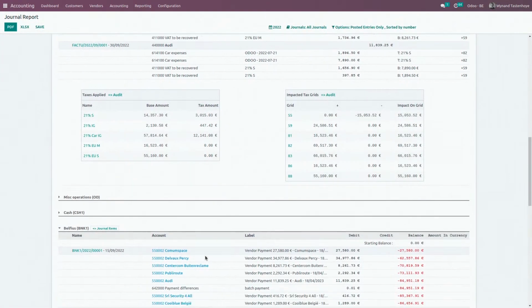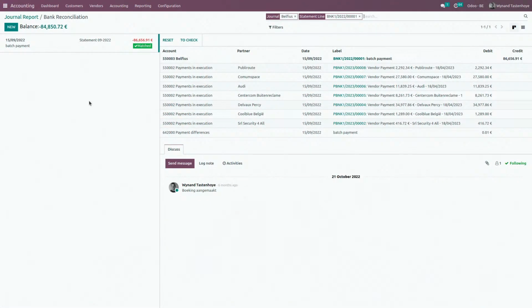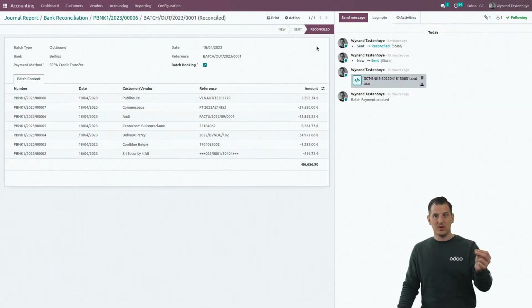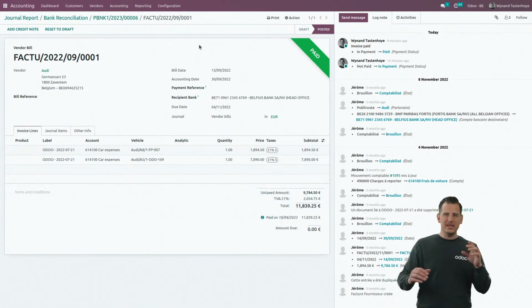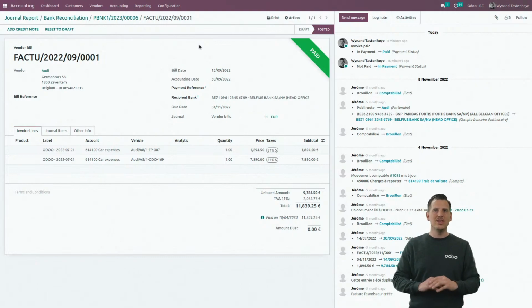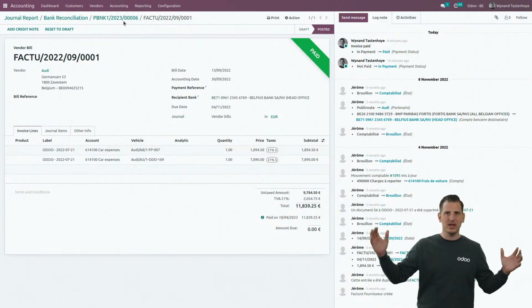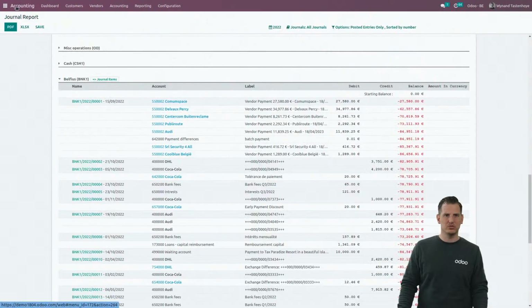Last but not least, also the bank transactions, for example. From here on, you can click on the bank transactions, will bring you to the bank statement, the bank transactions linked to it. And these were the posting of our batch payment. From here on, I can click on the payment. And from the payment, I can click on the batch payment in order to see where it was linked. Or I can go back and see to what bill it was linked. So basically, you can drill down everywhere without leaving the screen for once and verify one by one, or apply your corrections to all at once. So it's very powerful to adapt your mistakes.